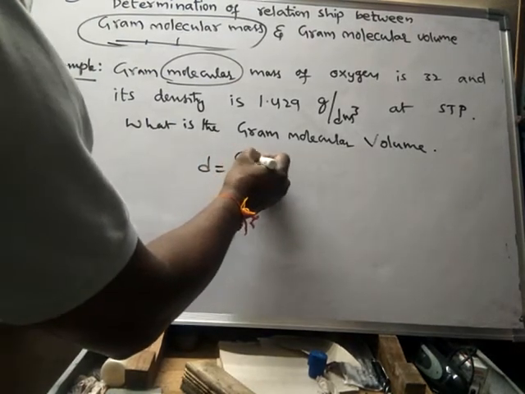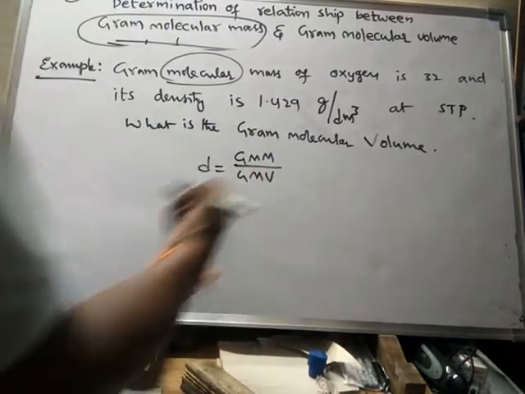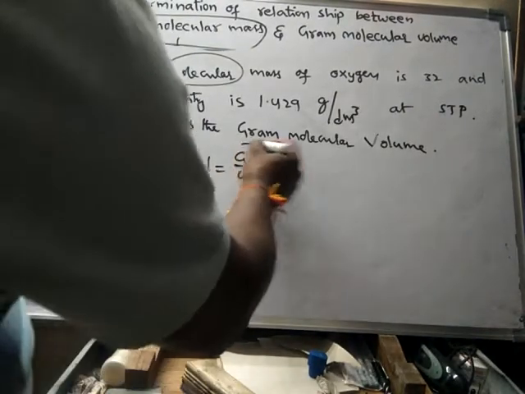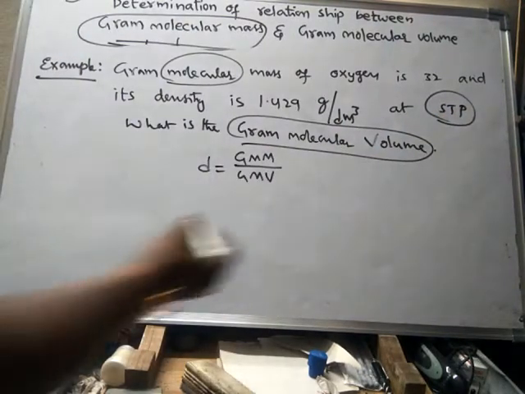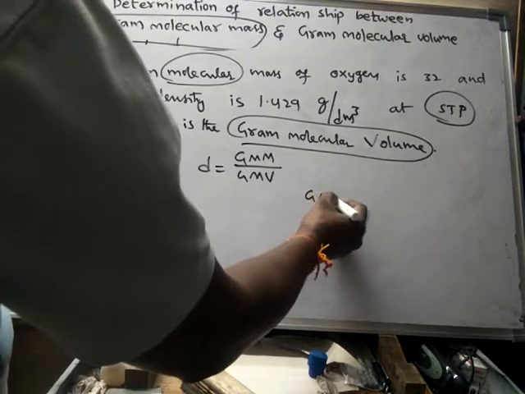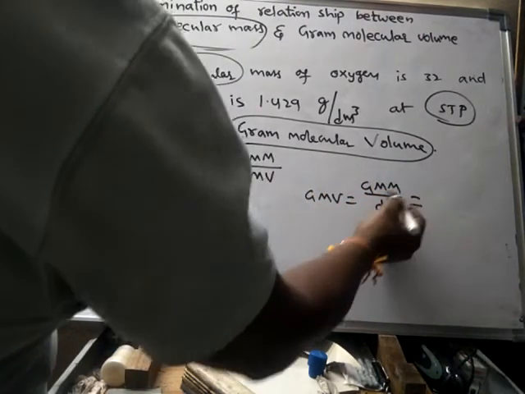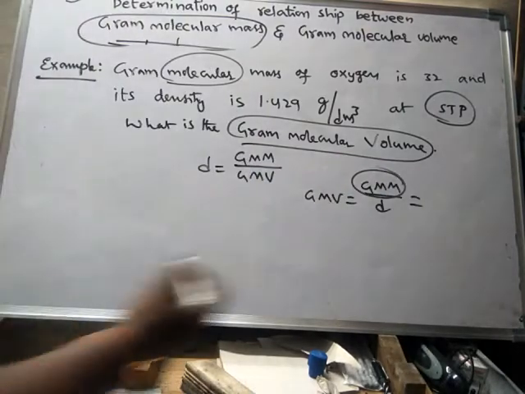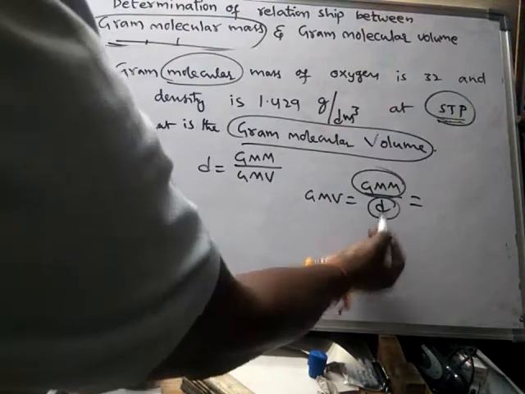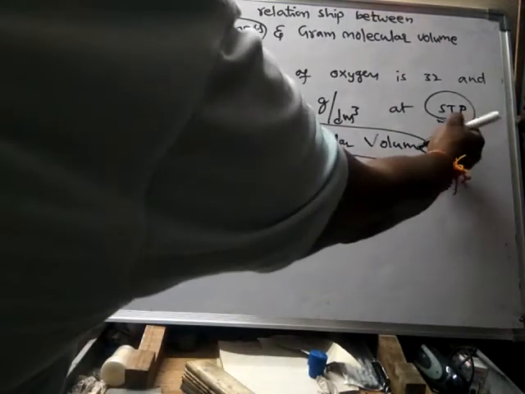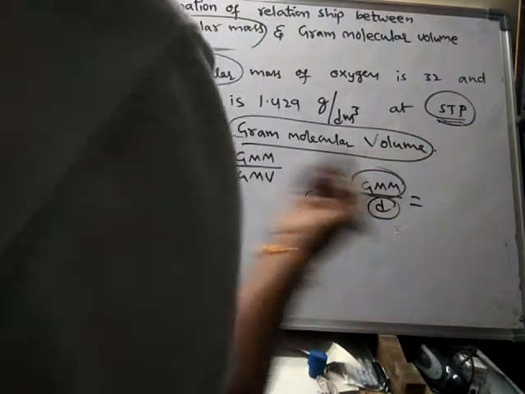You can do this one, or else already we know the relationship. Density is equal to gram molecular mass by gram molecular volume, or else gram molar mass by gram molar volume. So we need to find the gram molar volume at STP. So gram molar volume will be equal to gram molecular mass by density. Gram molecular mass is fixed, and density changes with the conditions. When temperature and pressure change, the density changes.